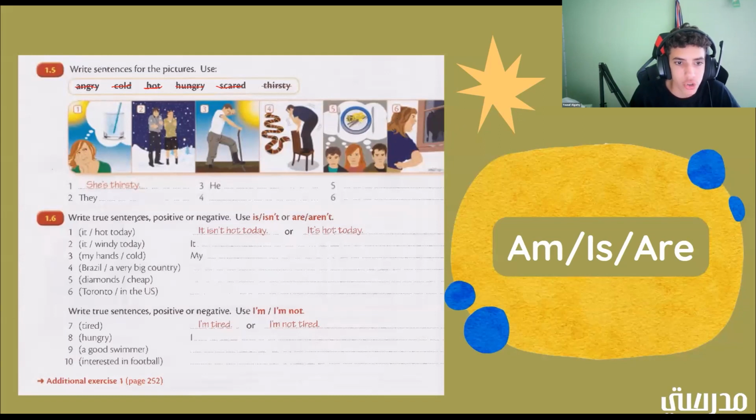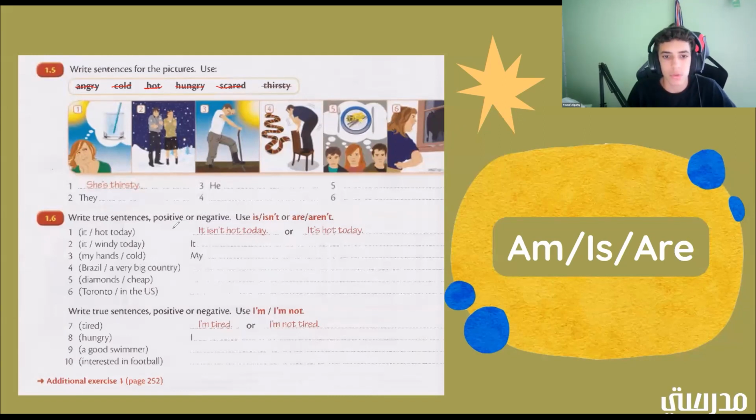So write true sentences, positive or negative, and then use is or isn't, or are or aren't. All right. So here we have number 1. It blank hot today. So there's 2 different things we can do.